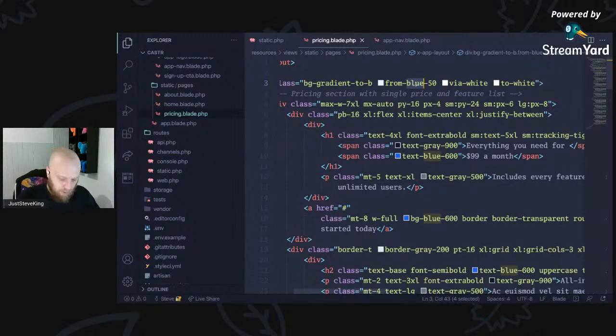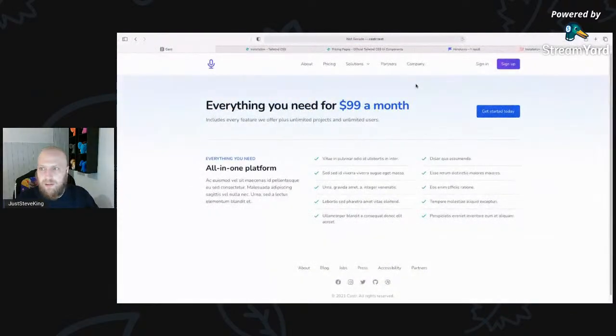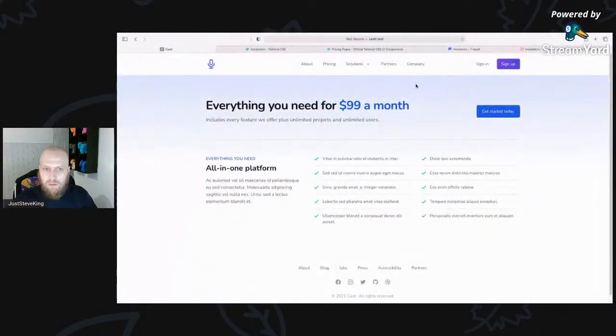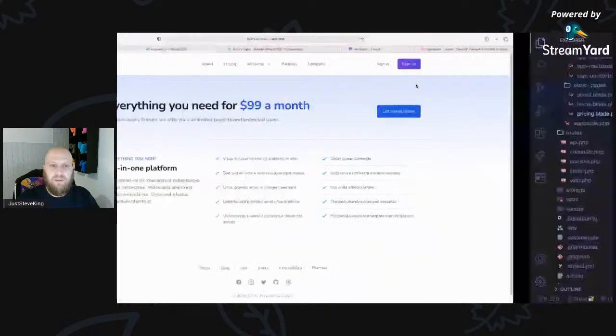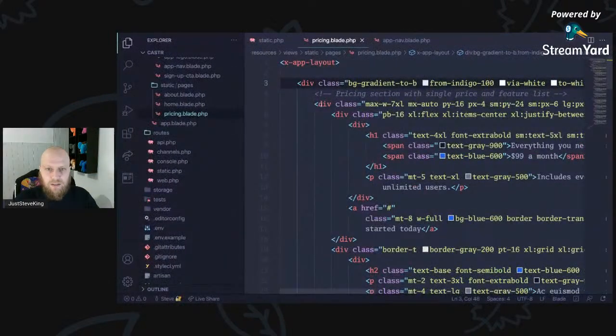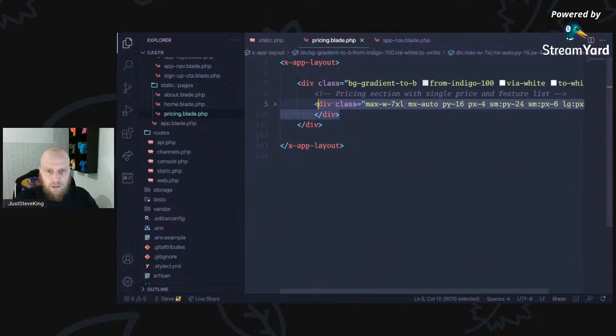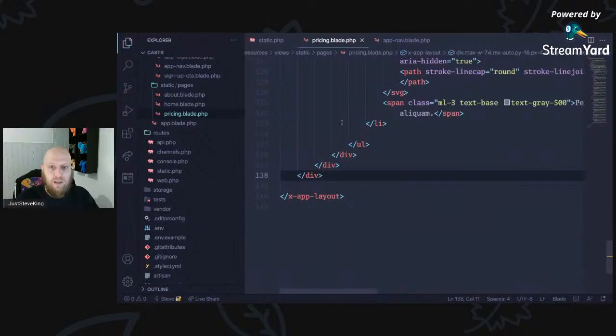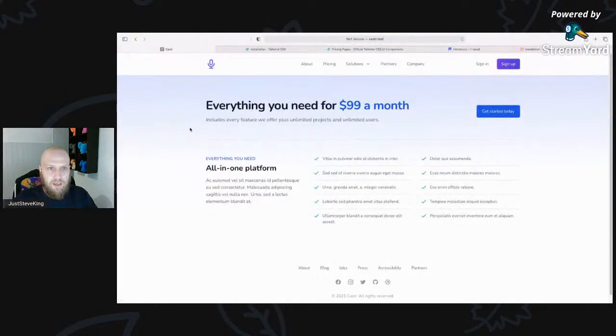So we're going to go for indigo 50 via white, maybe 100. Perhaps that gradient isn't actually needed. I don't think it follows the brand, and it doesn't keep with the minimalist style that I was originally going for. So if we just drop that, everything you need for X amount a month, get started today.